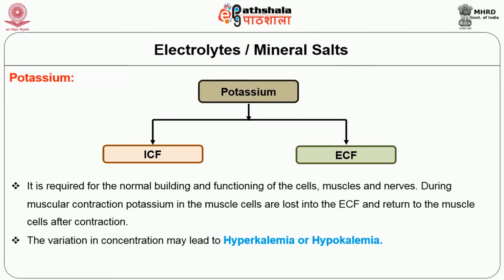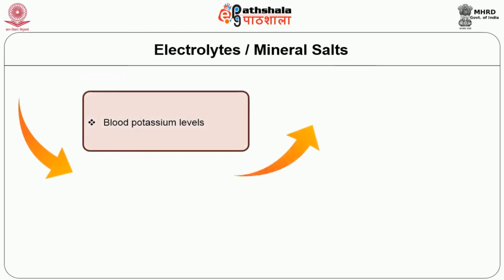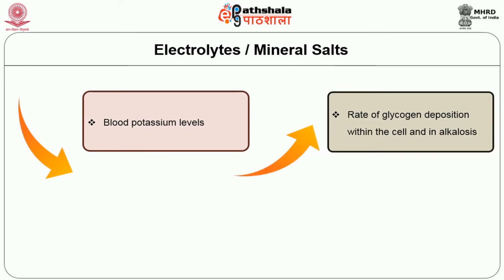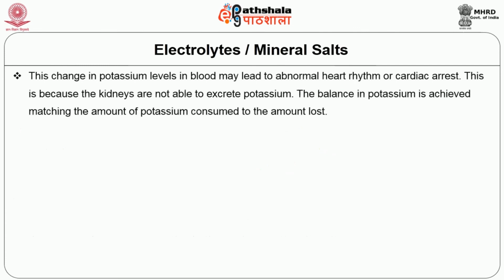The decrease in blood potassium levels may be due to the increase in rate of glycogen deposition within the cell and in alcoholysis. Under this condition, potassium enters into the cell from the blood. On the contrary, due to catabolism of the body tissue and in acidosis, the blood potassium level increases, as potassium is moving out of the cell to maintain an acid-base balance. This change in potassium levels in blood may lead to abnormal heart rhythm or cardiac arrest. This is because the kidneys are not able to excrete potassium.